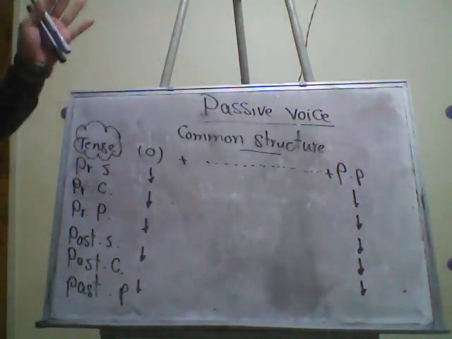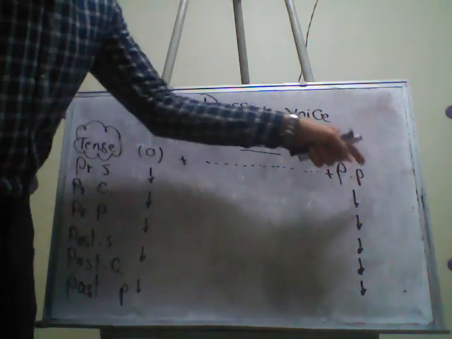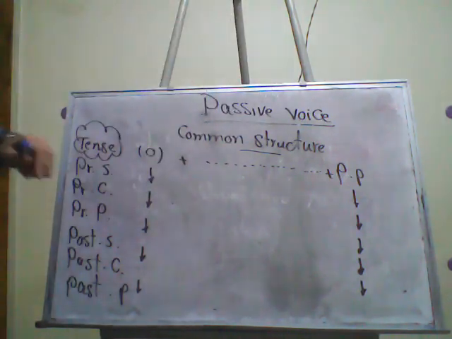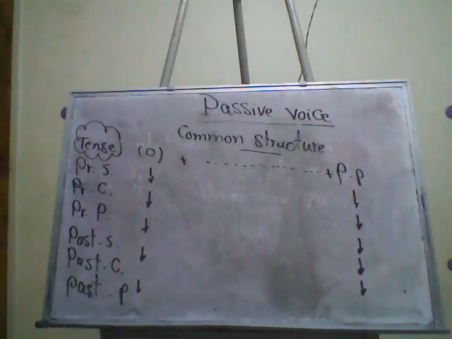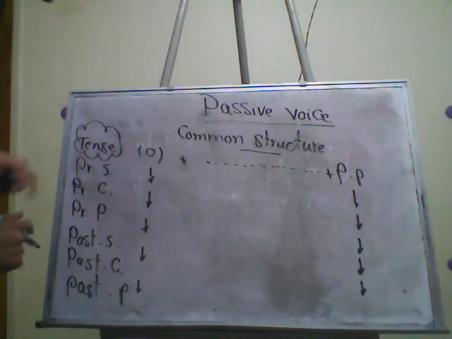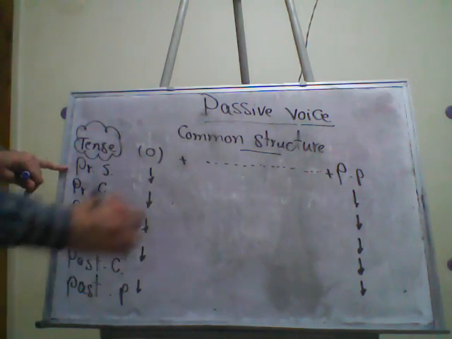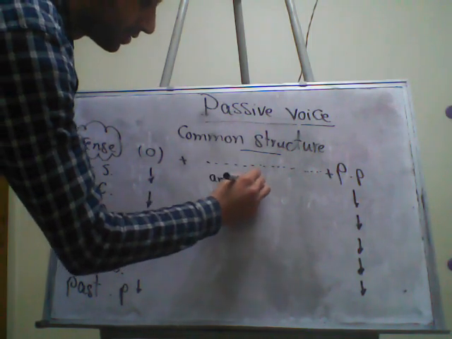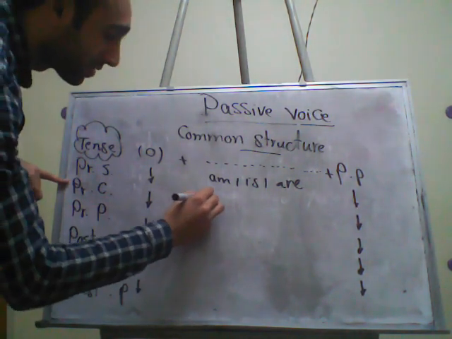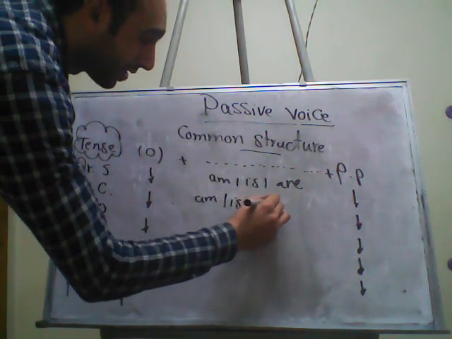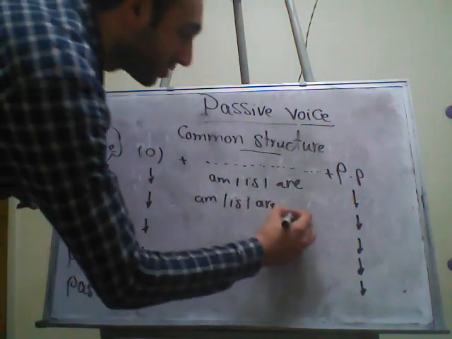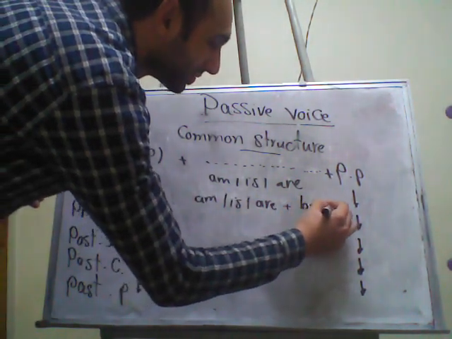So you are going to use the object and the past participle in all the passive sentences. The only thing that changes is the evidence of the tense. So, if the sentence is present simple, easily use am, is, or are. If the sentence is present continuous, again use am, is, are. But to make a difference between present simple and present continuous, use the word being, and then the past participle.